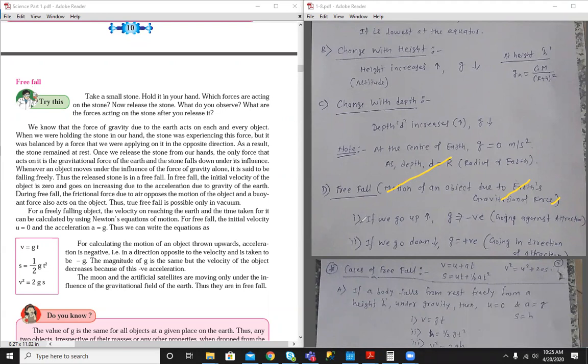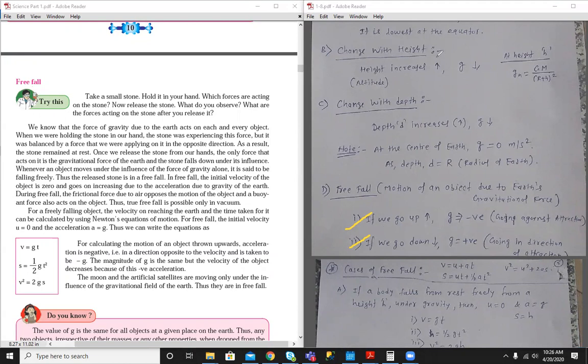If we throw an object up, then the value of g will be taken as negative, as the object is going against the Earth's gravitational force. If an object is thrown in a downward direction, then g is considered positive, as the object is moving in the direction of the Earth's gravitational force. Just remember these two lines.